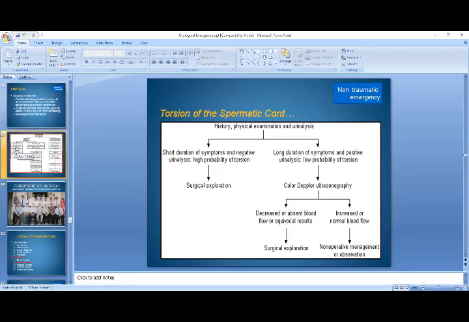So non-operative management and surgical exploration are the two options in case of torsion of the testes.